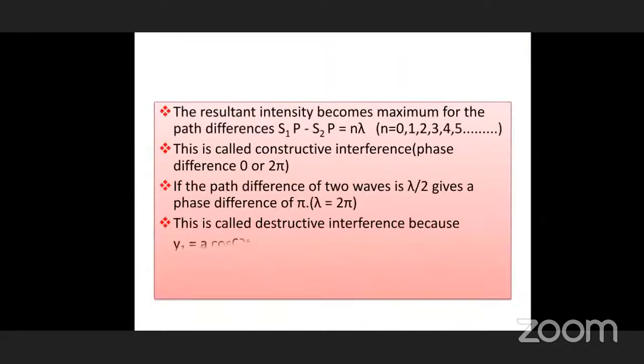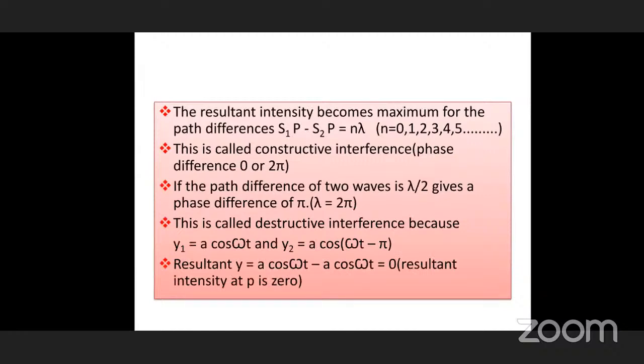Now, how does it increase? Let us see. The resultant intensity becomes maximum when it is 0. We know S1P minus S2P, just we have seen, is 0. 0 means both these two are in the same phase. Not only that, both these two give the same number of waves.